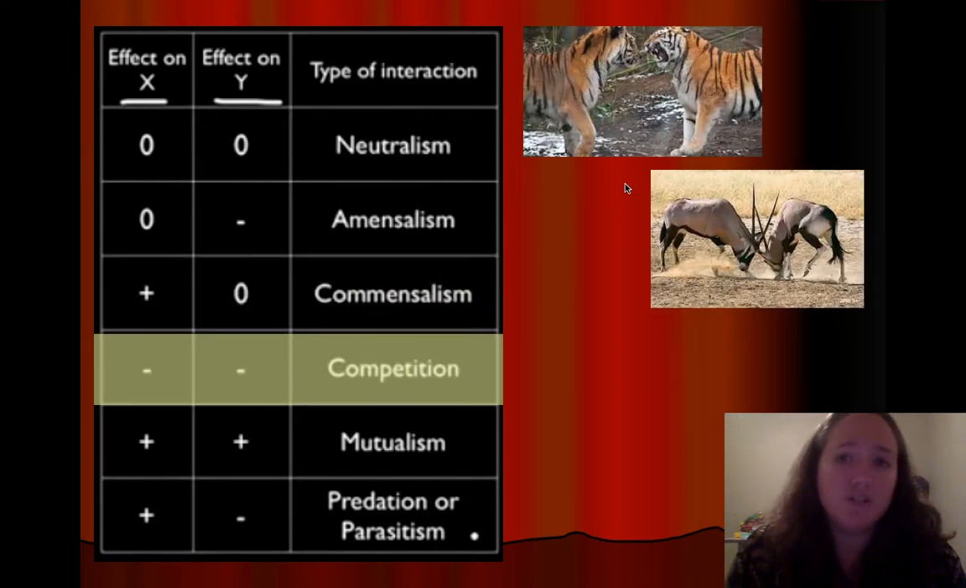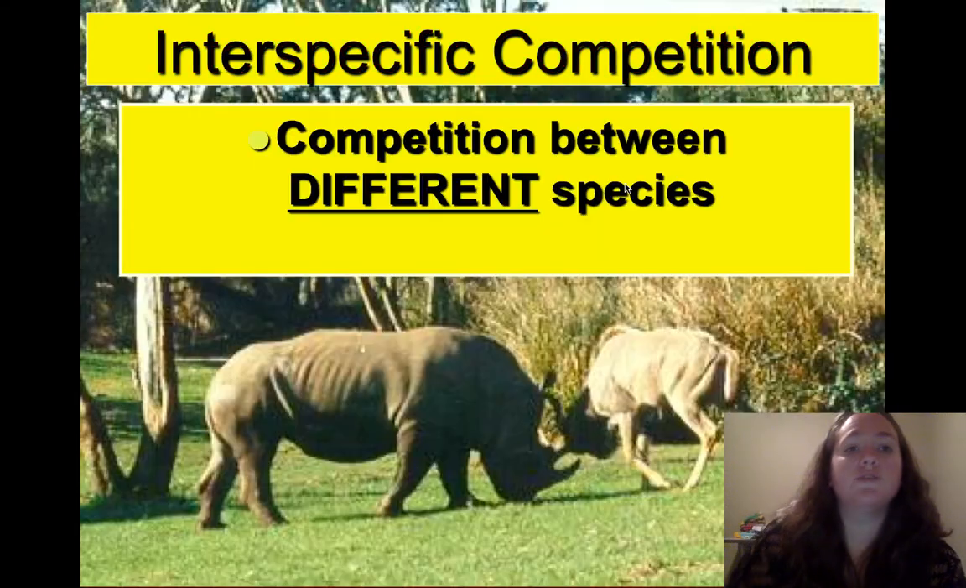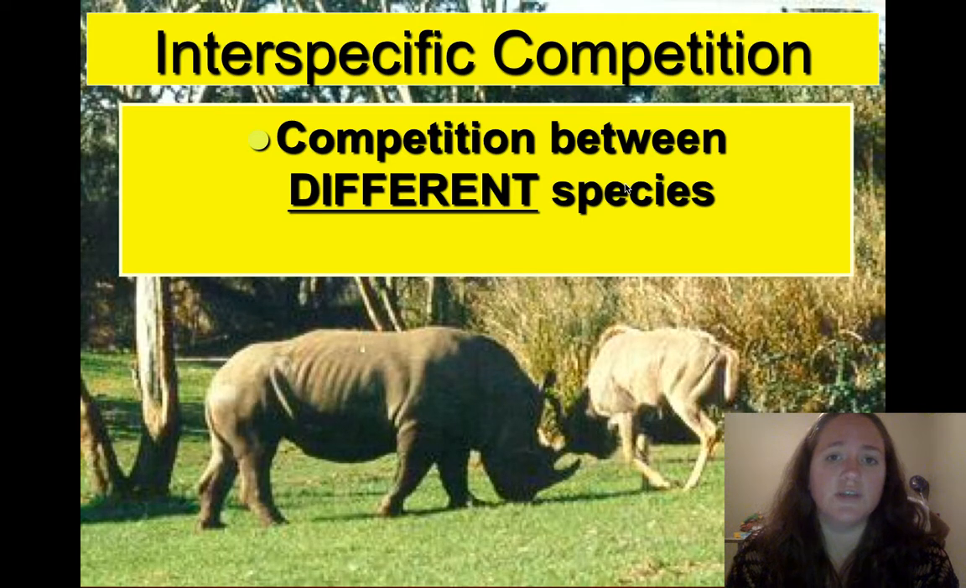We have competition, so between two tigers or two deer, for territory, for space, for mates even. This is going to have a negative impact on both of those different organisms. Now, there's two different types of competition. One is intraspecific. This is between the same species, so two lions, two tigers, two deer. You also have interspecific competition. That's going to be between different species. So, for example, a rhino and a buffalo, for example, in this picture.